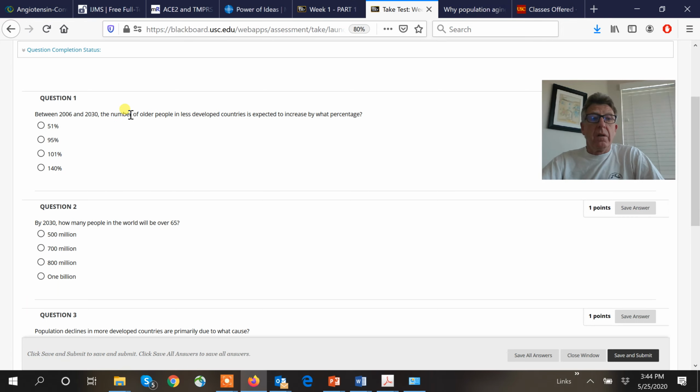So the number of older people in these less developed countries is expected to increase by what percentage during this time period? We're going to have to look for that. 2030 is a benchmark of predictions in this particular publication. How many people do you predict will be over age 65? We've got to predict that.